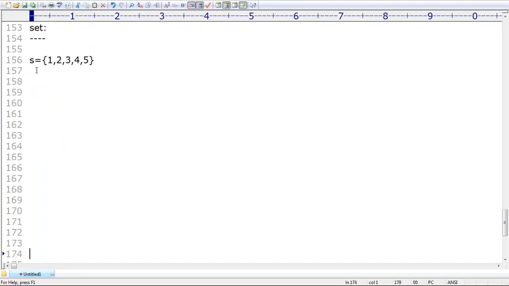Can you please tell me what the first element is? Why are you thinking? Immediately you have to respond. What is the first element? 1 2 3 4 5, what is the first element?